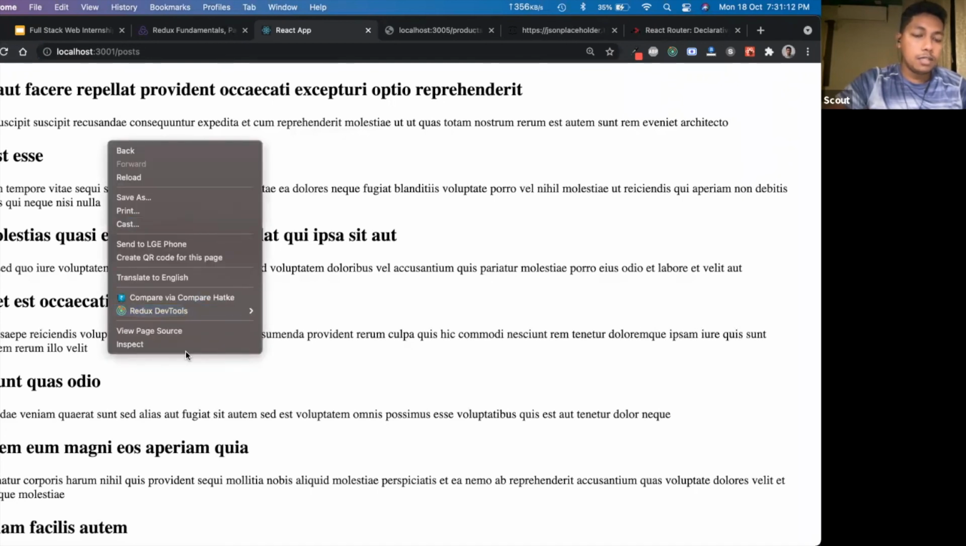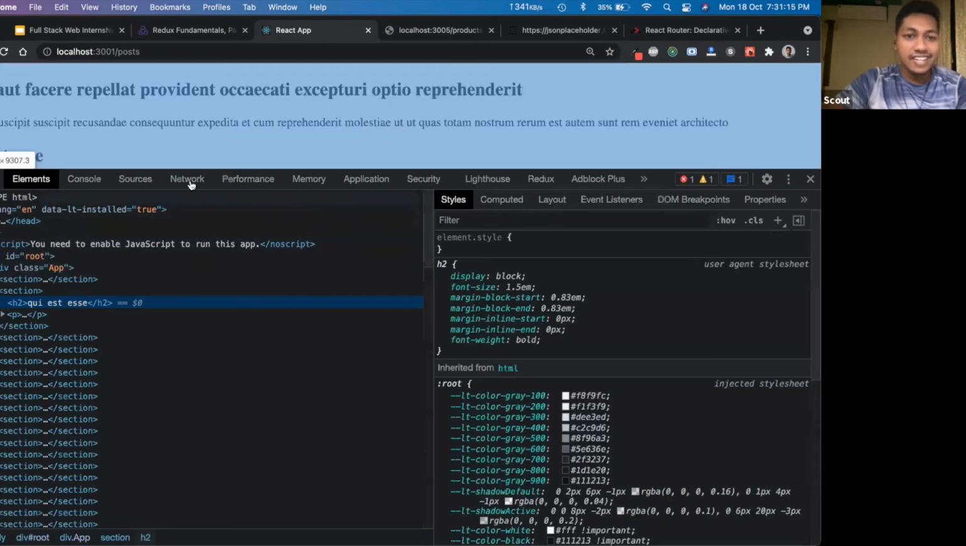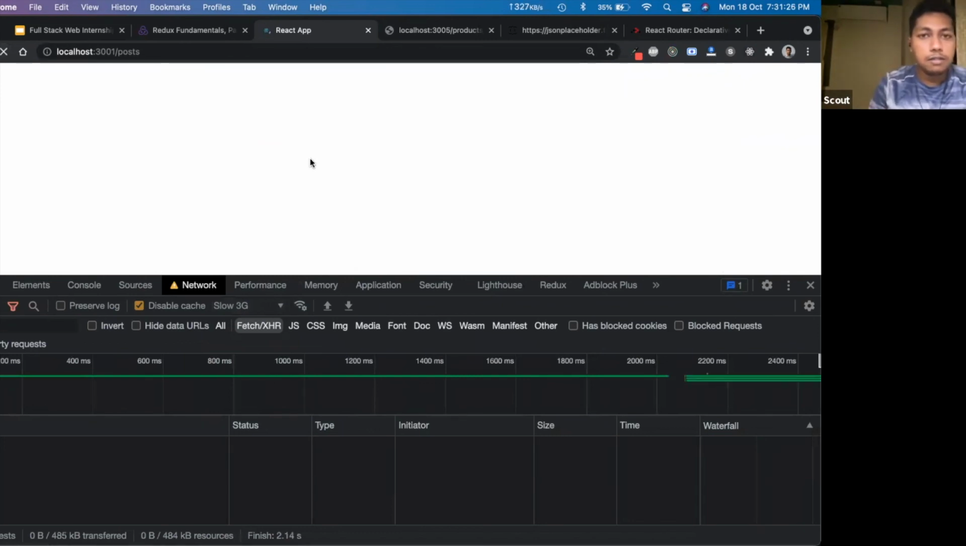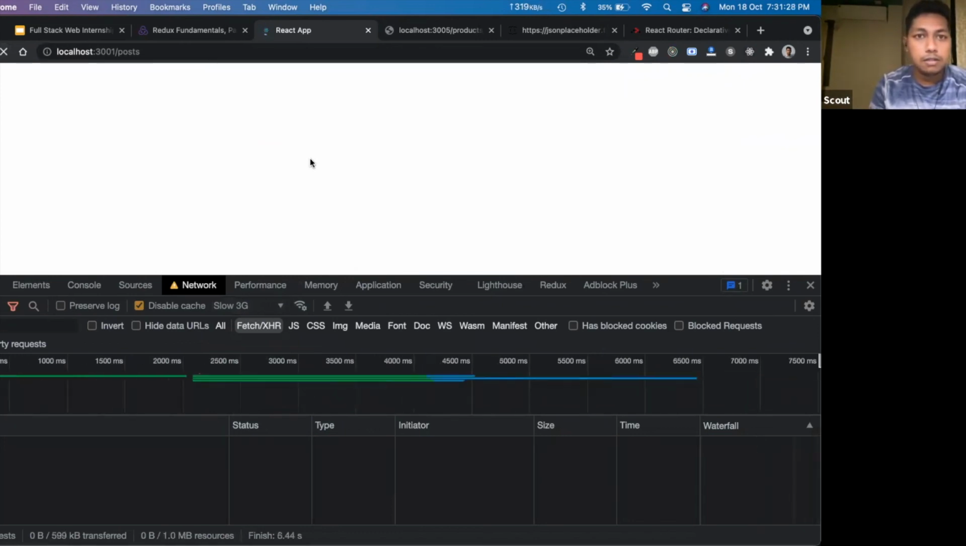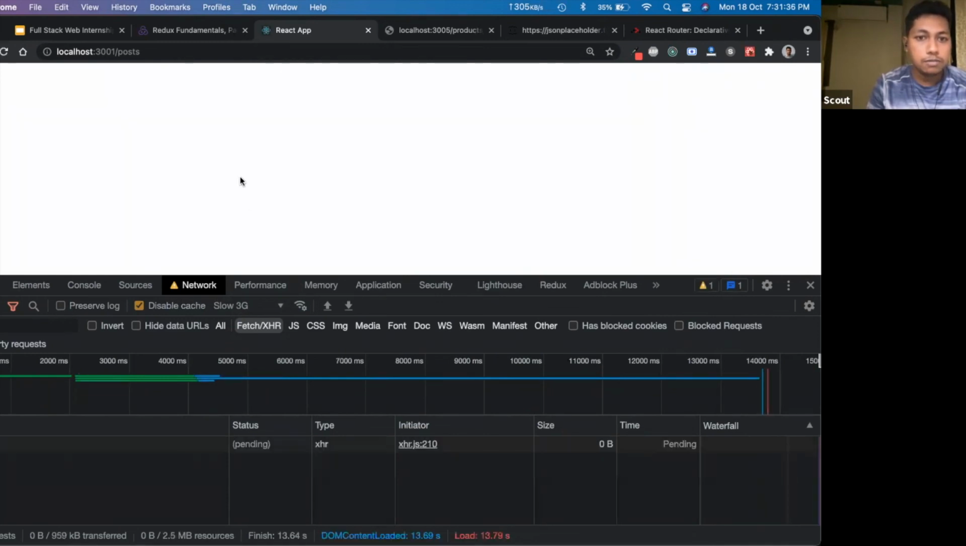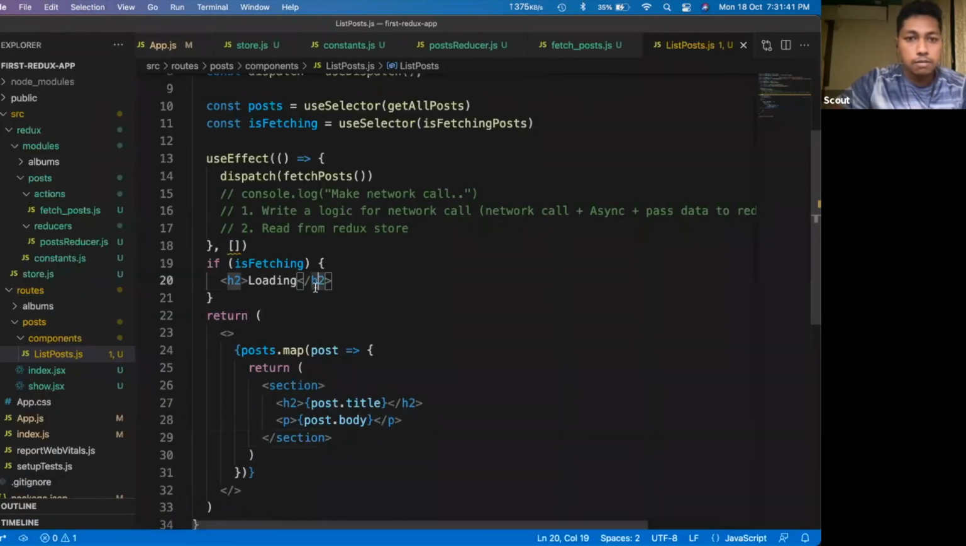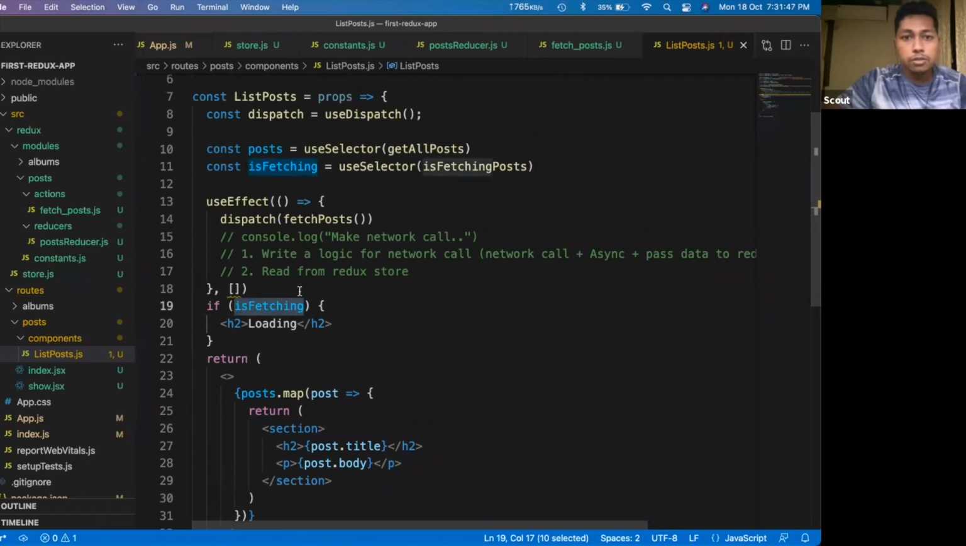The thing is so fast, you cannot see the loading state. The network call is happening so fast. So let's throttle it a bit. Let's test it in slow 3G and see how it works. Oh, it's too slow now. Okay, so the loading state is not coming for some reason. If isFetching is true, then it should show this loading state.